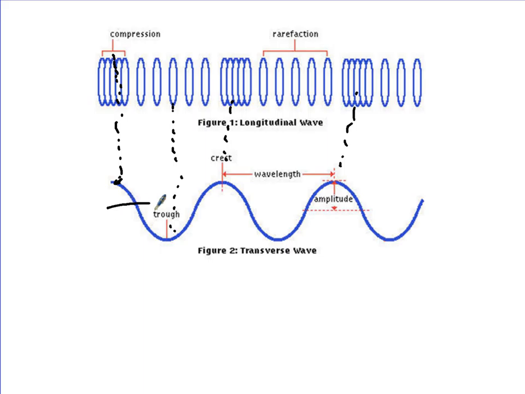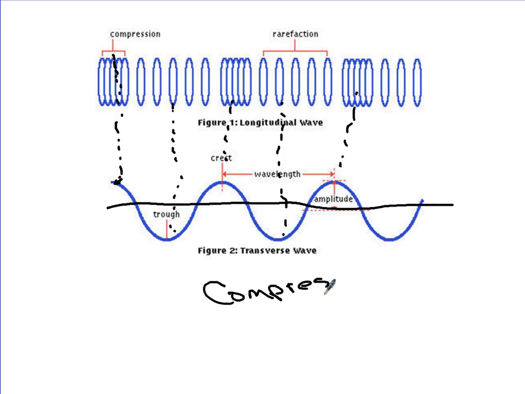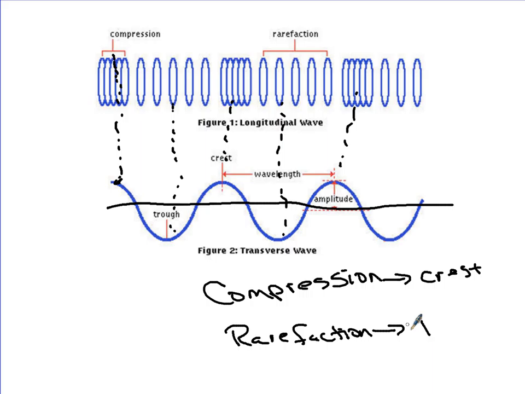When you do that, you're able to translate into a very nice sine wave. So a compression is a crest, while a rarefaction is a trough.